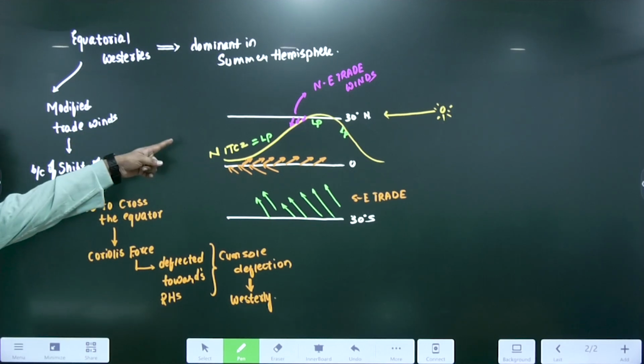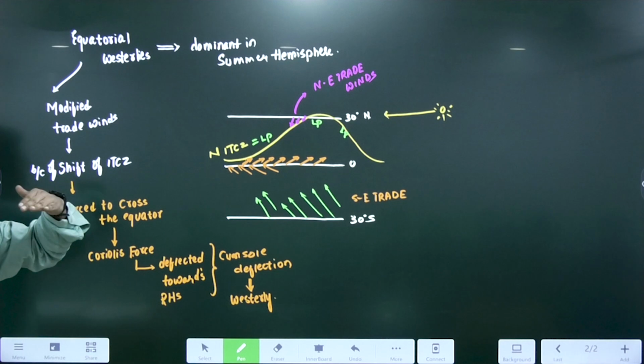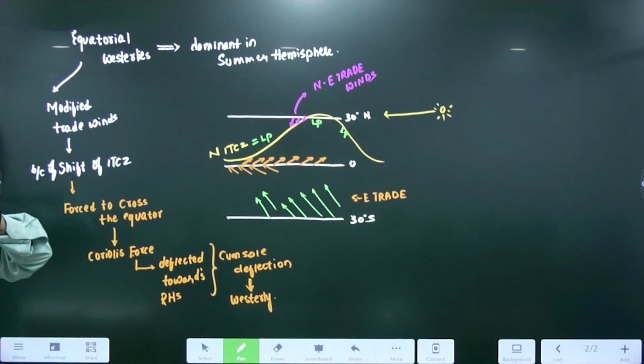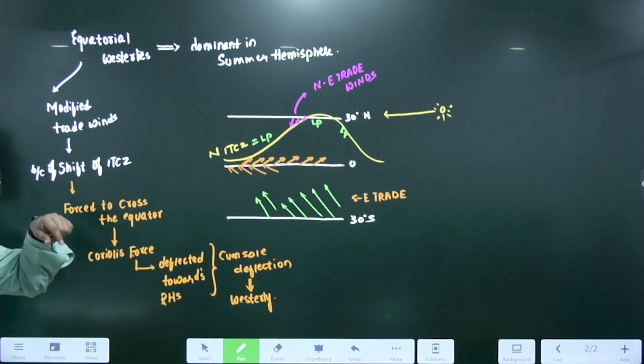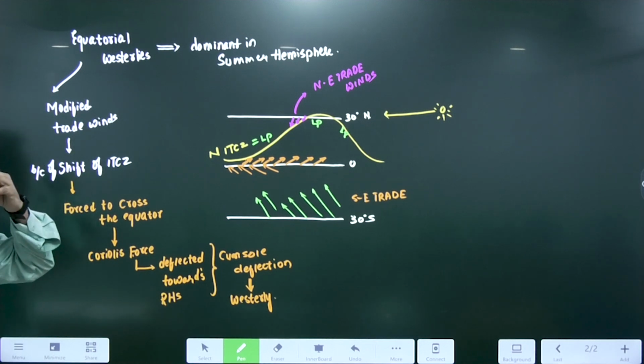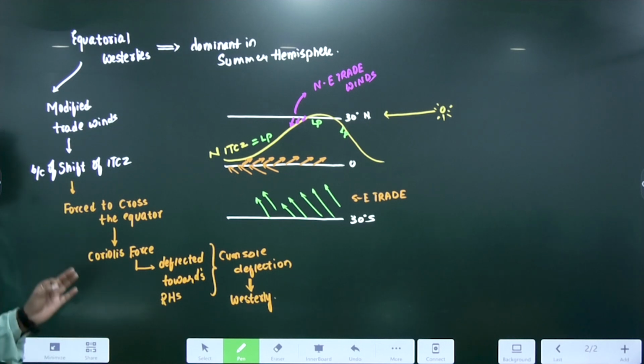They will also merge in the ITCZ. Wherever the ITCZ, that's why ITCZ is what? Convergence zone. When they converge, they will rise. That is your monsoonal system will strengthen, that I will tell you. But just remember they are converging. Where are they converging? In the ITCZ.